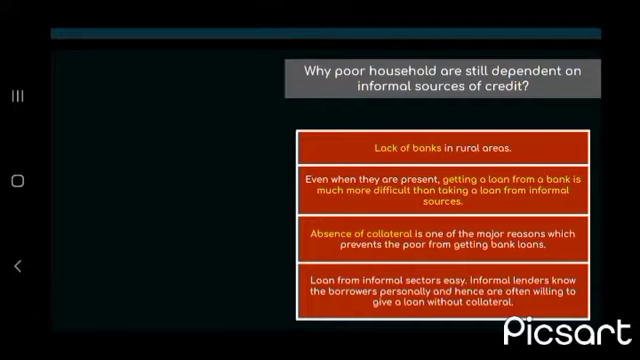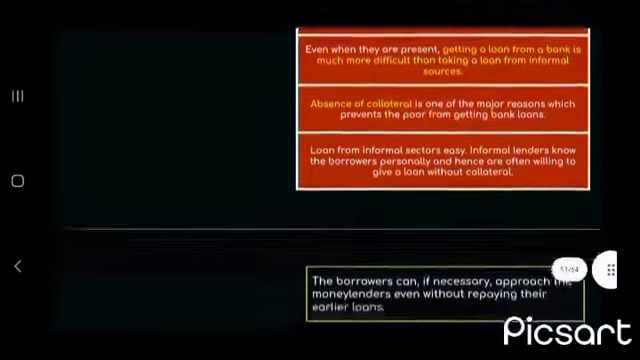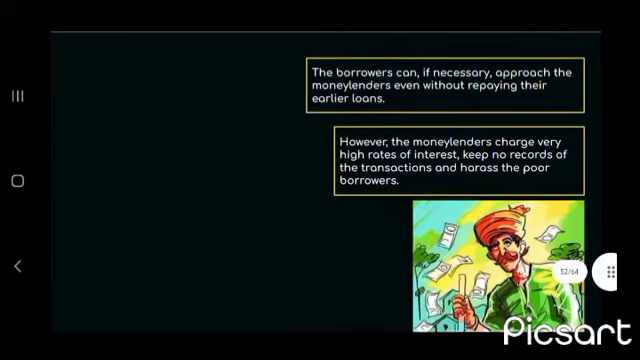They know the lenders and the lenders know the borrower personally, and hence they are often willing to give a loan without collateral. Then the borrowers can, if necessary, approach the moneylender even without repaying the earlier loan. However, the moneylender charges a very high rate of interest, keeps no records of transactions, and harasses the poor borrowers.